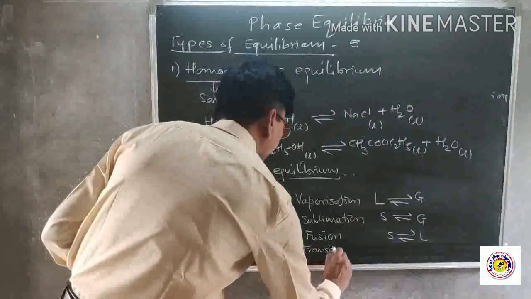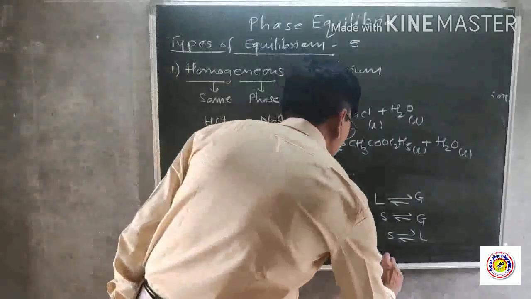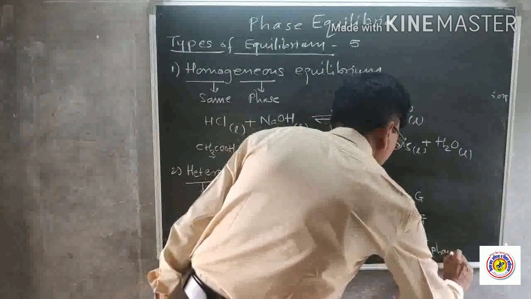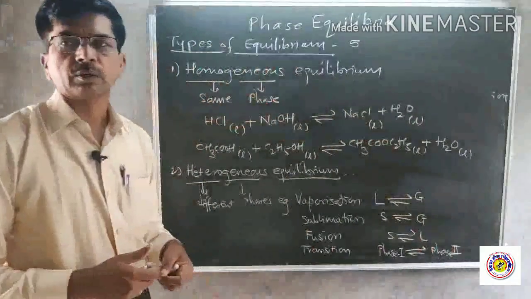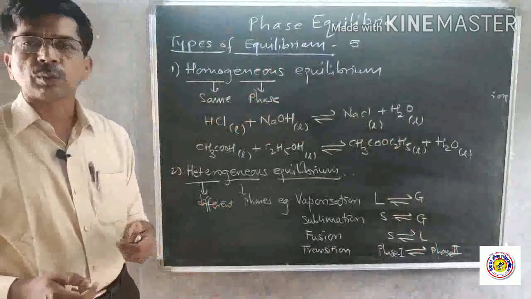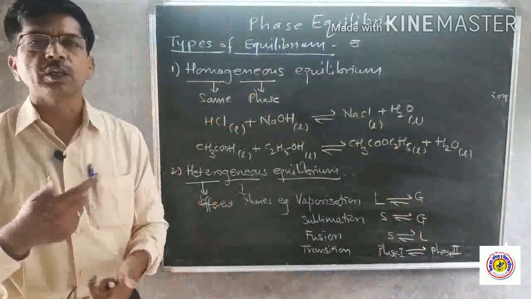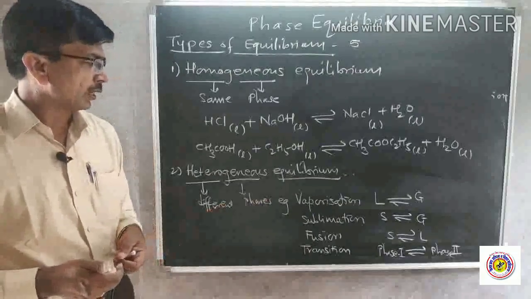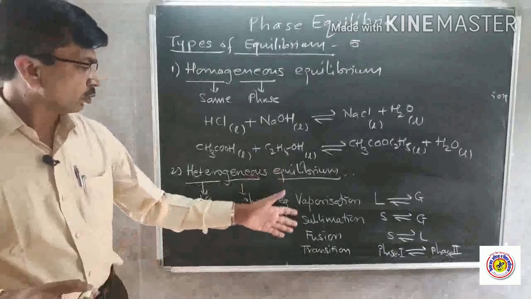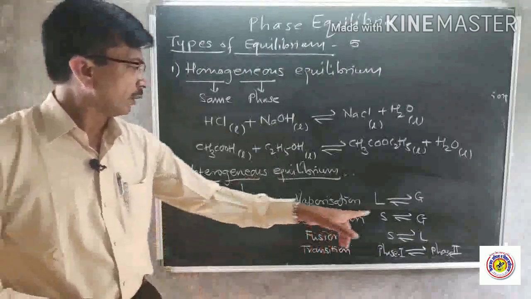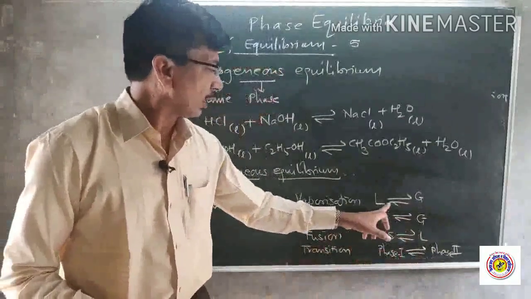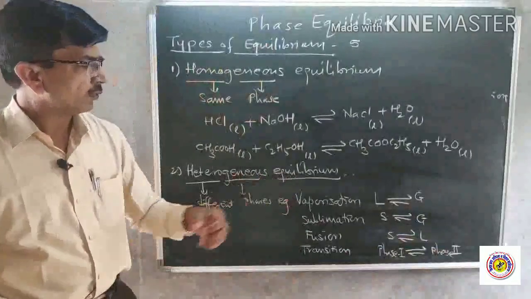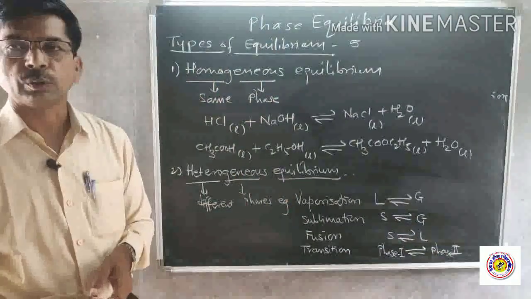Also phase transition, in which a substance from phase 1 is converted into phase 2, and again phase 2 is converted back to the first one. An example is sulfur rhombic converted to sulfur monoclinic, and monoclinic again converted back to rhombic. At that time we say that the system has attained equilibrium. So in these examples, the reactants and products are in different states: liquid and gas, solid and liquid, phase 1 and another phase. If they attain equilibrium, then we say it is a heterogeneous equilibrium.